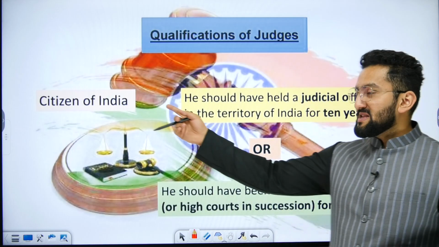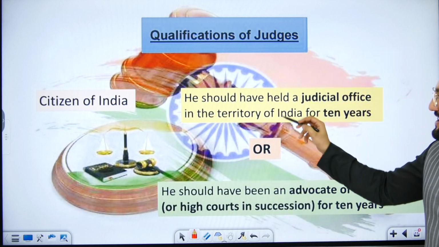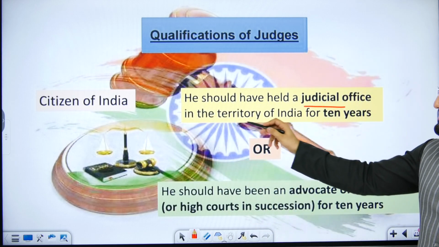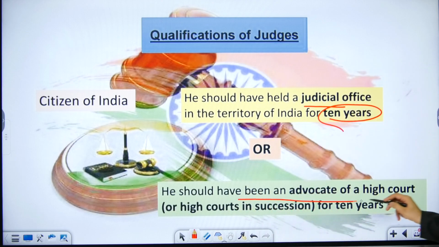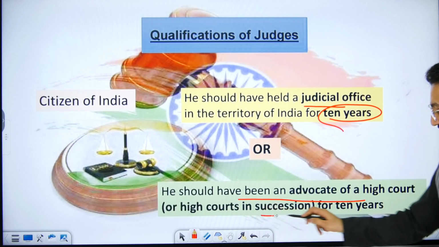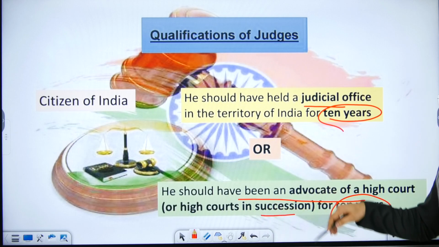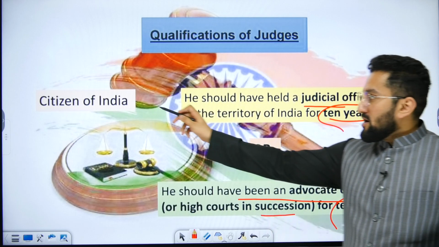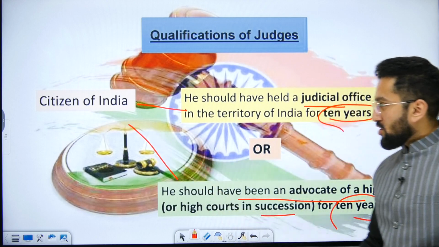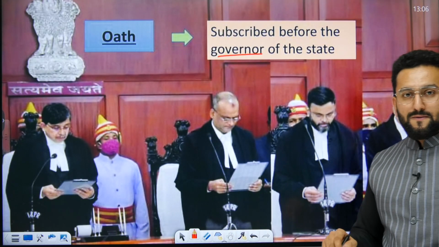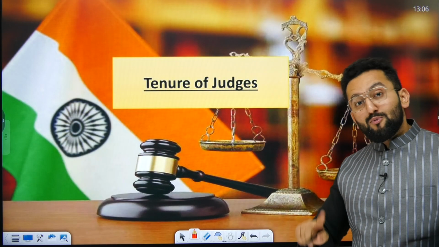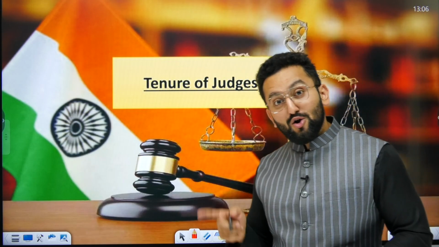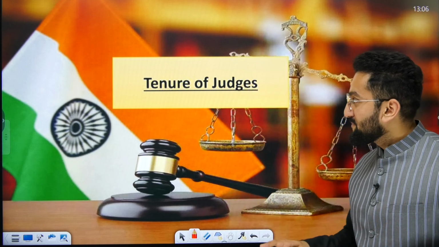Qualification: you need to be a citizen of India, obviously. He should have held a judicial office in the territory of India for 10 years, or he should have been an advocate of a High Court or High Courts in succession for 10 years. These are the OR parts, okay. Either you can have this combination or you can have this combination. Oath is given by the governor. Please remember, appointment is being done by the president, but the oath is being given by the governor.